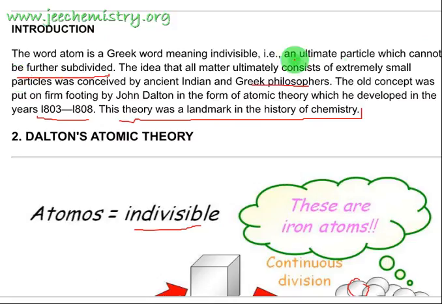The ultimate particle which cannot be further subdivided into a smaller particle is called the atom. The idea that all matter ultimately consists of smaller particles was conceived by ancient Greek philosophers. The whole concept was put forward by John Dalton in the form of atomic theory, which he developed in 1803 to 1808. This theory was a landmark in the history of chemistry.